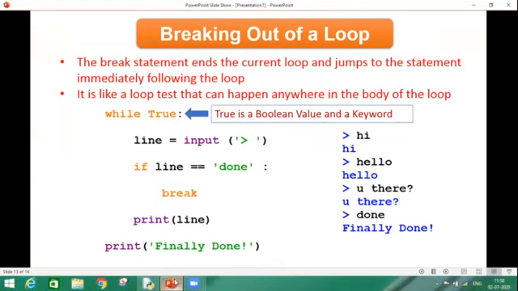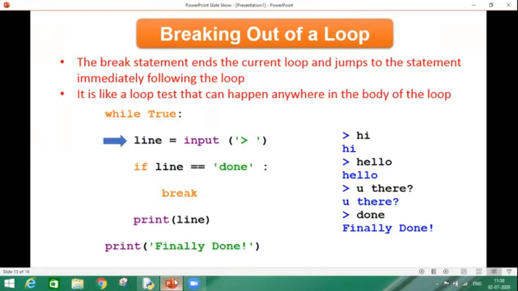So let's start with the execution of the program. First, we are entering into the loop because my loop is saying that it is True. So we accept the input from the user side, "hi". After that, we are checking a condition whether line is equal to done or not. The condition becomes False, so we are not entering the if statement, but coming out directly from it and printing the line which was input by the user.